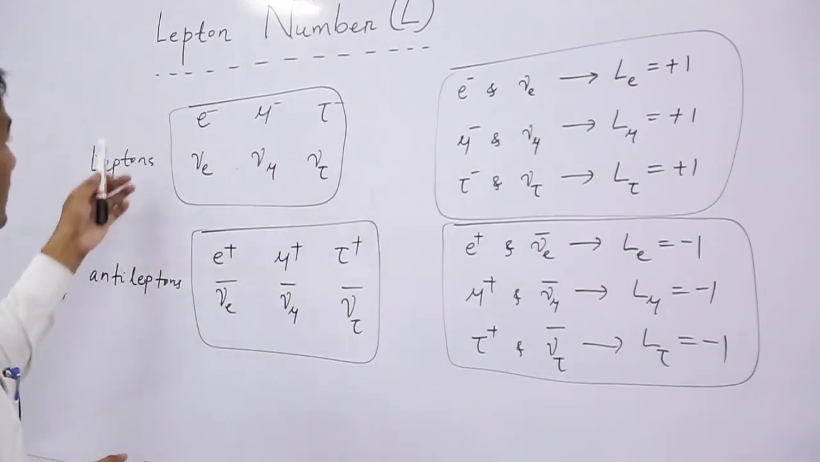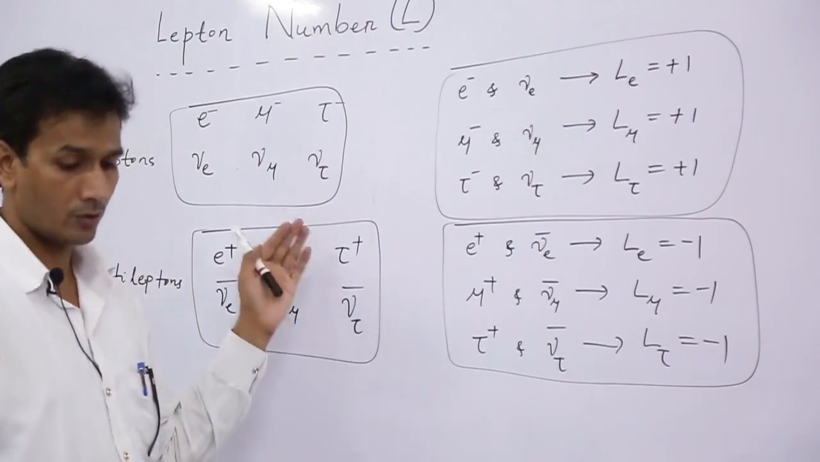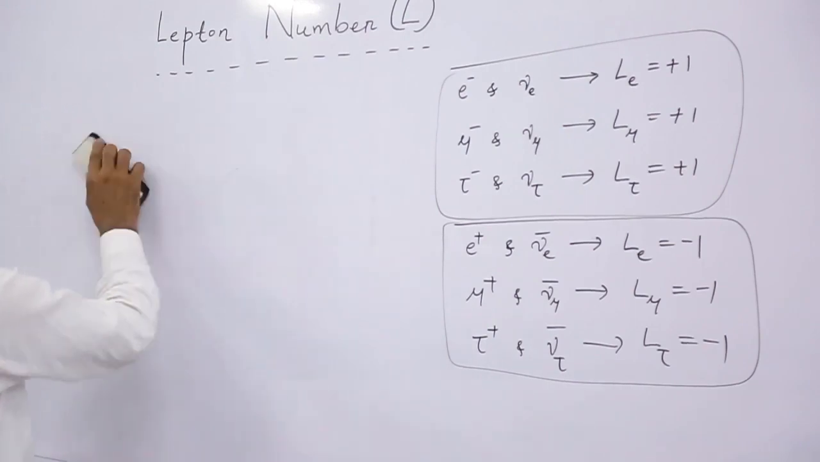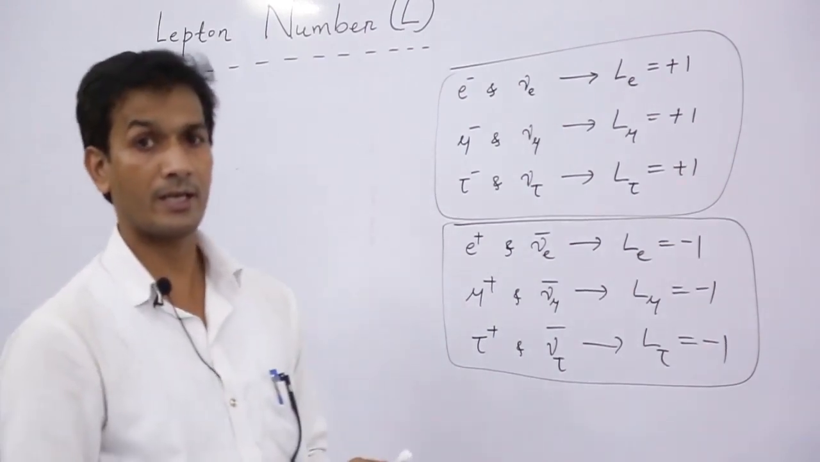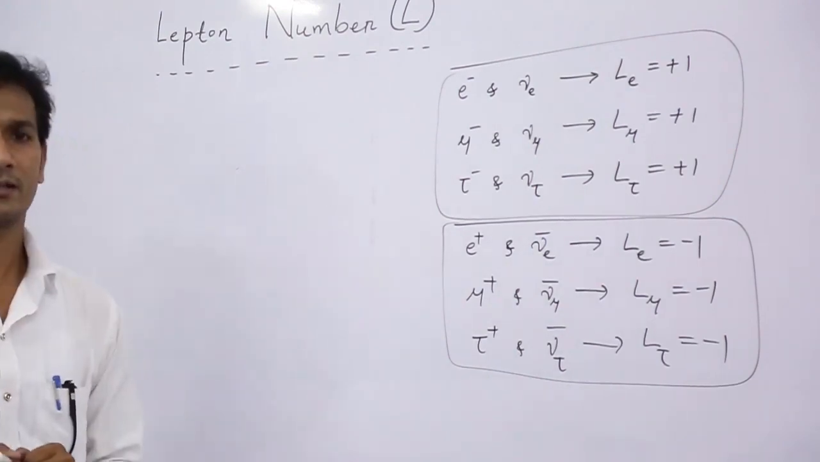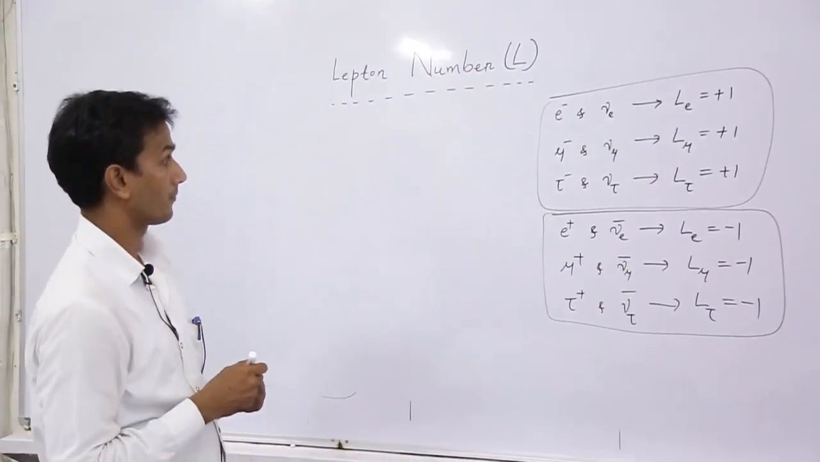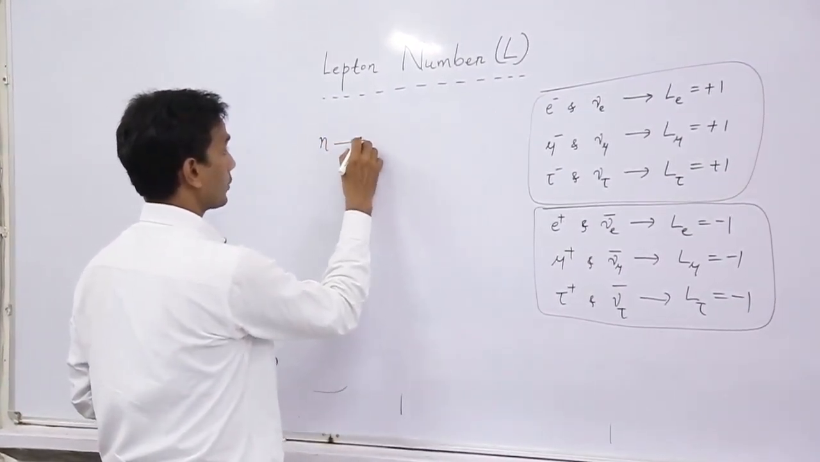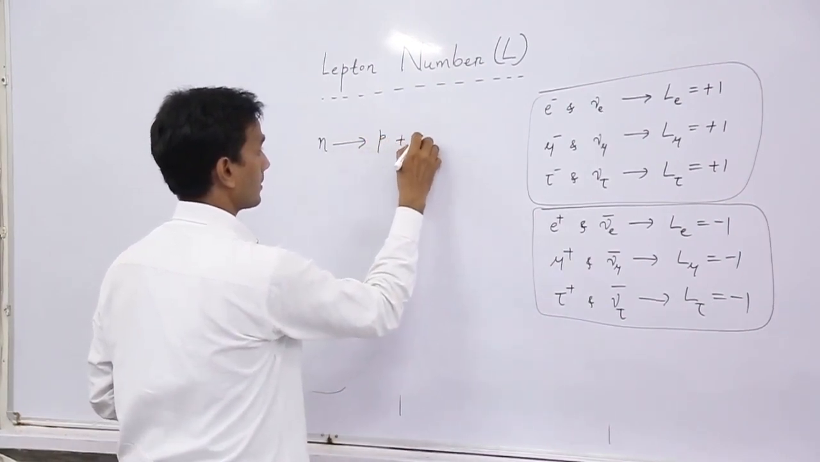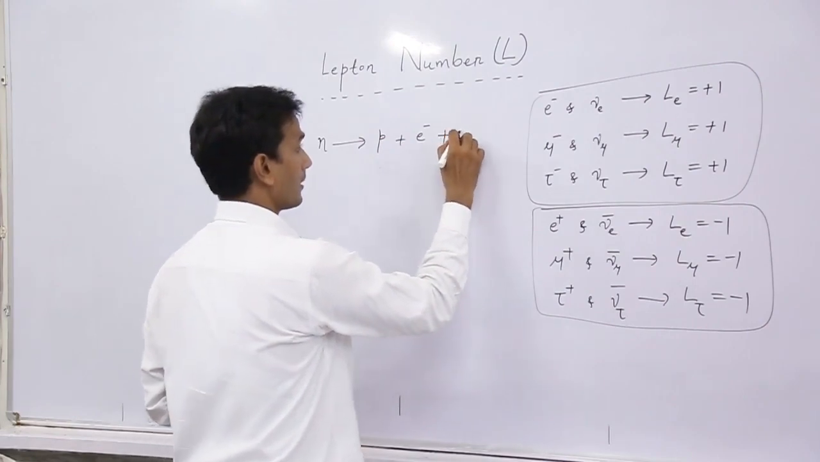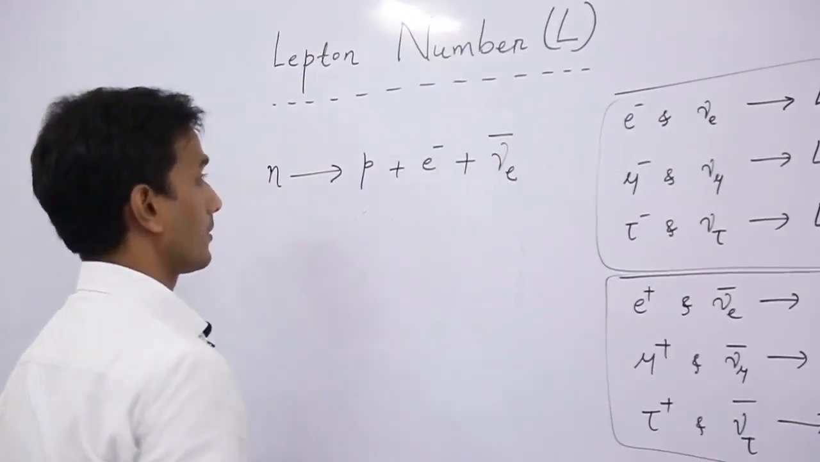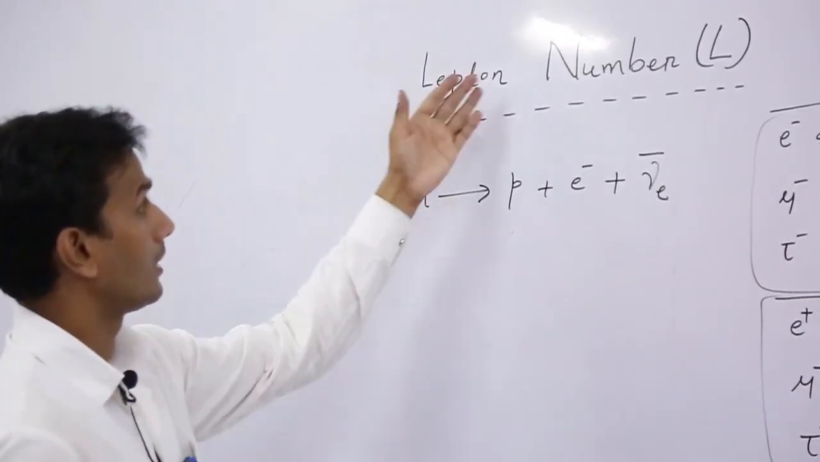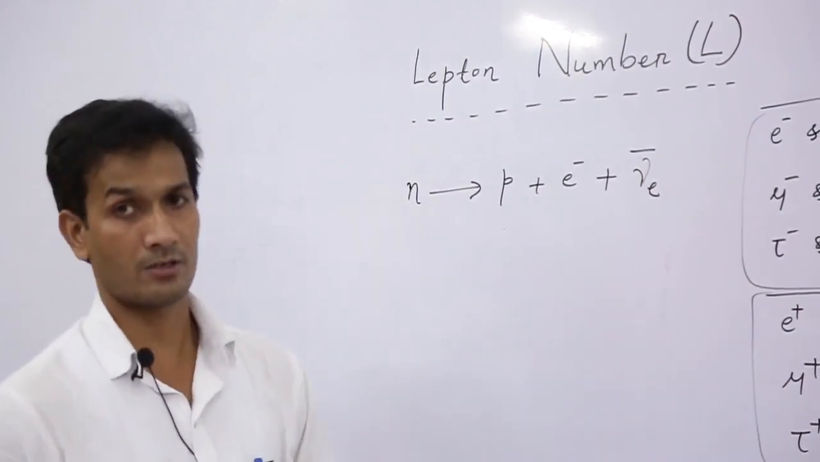So what do we mean by lepton number conservation? We can take one example and see whether lepton number is conserved in a particular reaction or in a particular decay or not. We can take an example of beta decay. In beta decay, neutron is decaying to proton plus electron antineutrino. So this is beta minus decay. So here we can test the lepton number, whether it is conserved or not.